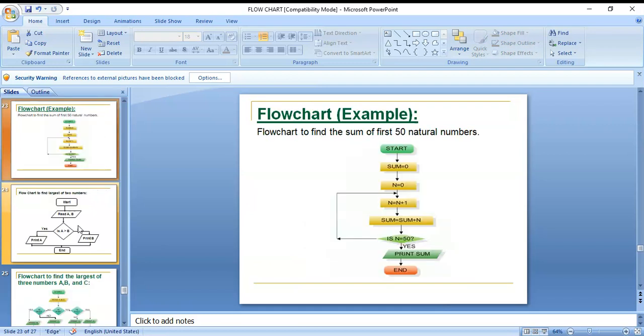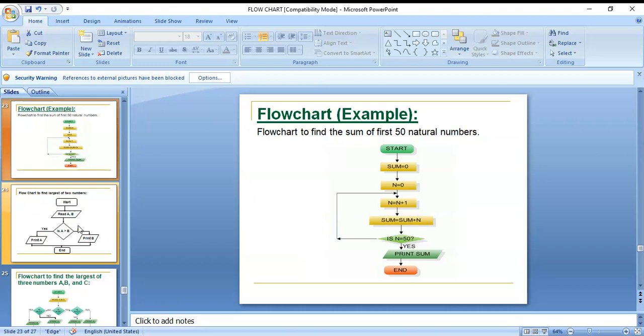Okay, next flowchart. This is also an example of a flowchart to find the sum of the first 50 natural numbers. Okay, sum value is 0, n value is also 0. Here n is equal to n plus 1. Okay, sum is equal to sum plus n. If n is equal to 50, okay, then print. N equal to 50, then print. More than 50, you can't print.